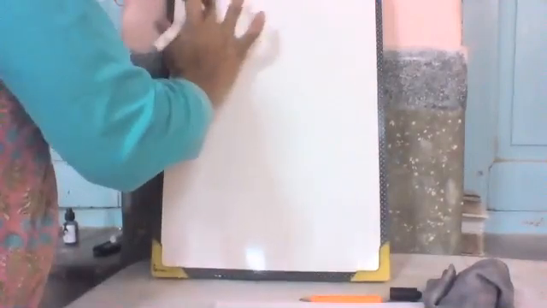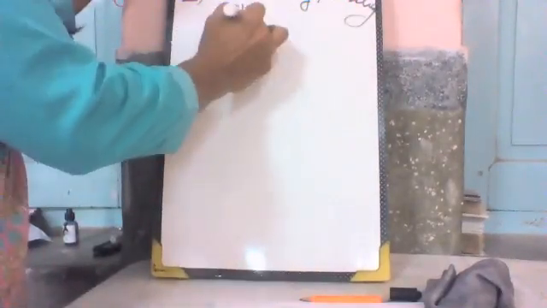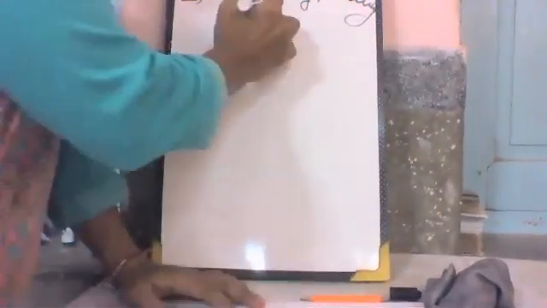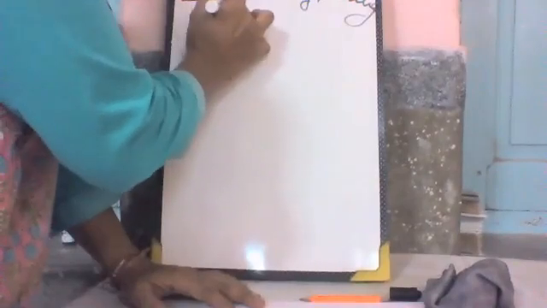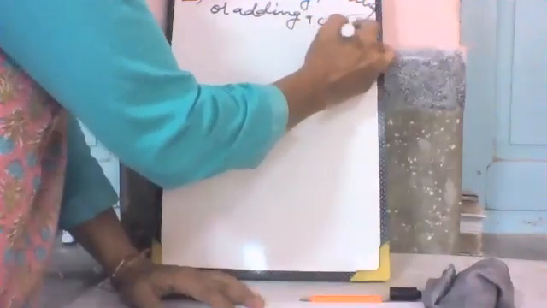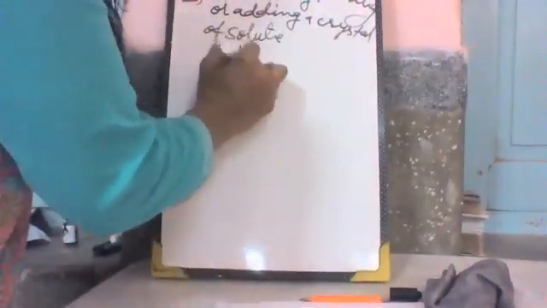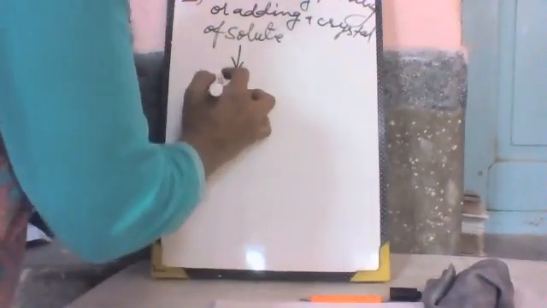On shaking, stirring, or any other disturbance, or on adding a crystal of solute, it gives a precipitate. The additional amount of solute precipitates. Now the precipitate comes out.